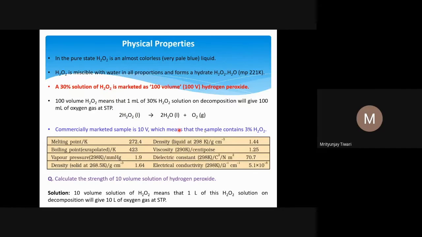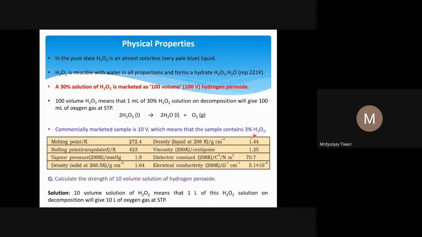And it means 100 volume was 30%, so 10 volume was 30 divided by 10, so it's 3%. Now let us look into this question. Calculate the strength of 10 volume solution of hydrogen peroxide. 10 volume solution strength, as I said, will be 3%. But how will we get that from this? So anyway, let us calculate.